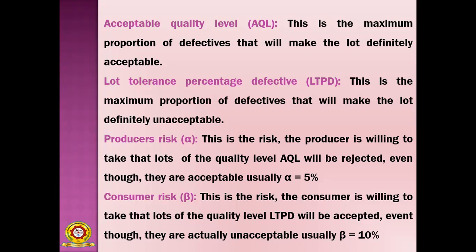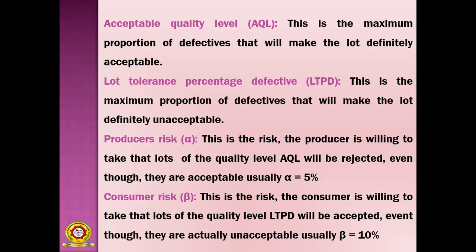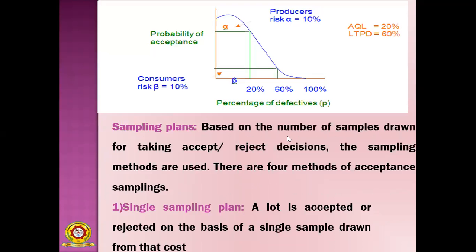So these 4 are very important while constructing the OC curve. I hope all of you understood these 4. Then percentage of defectives: 20%, 60%, 100%.